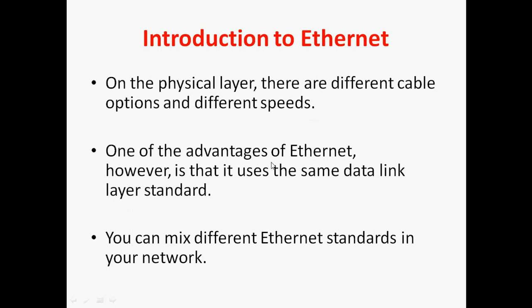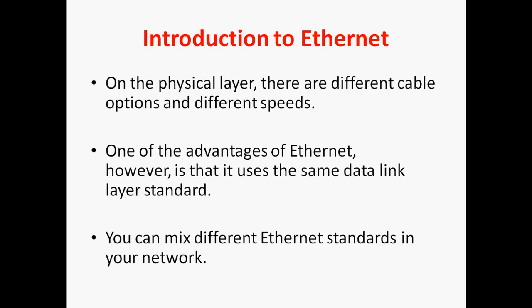One advantage of Ethernet, however, is that it uses the same data link layer standard. So you can mix different Ethernet standards in your network. One port can be an Ethernet port, another a Gigabit Ethernet port, and another a Fast Ethernet port.